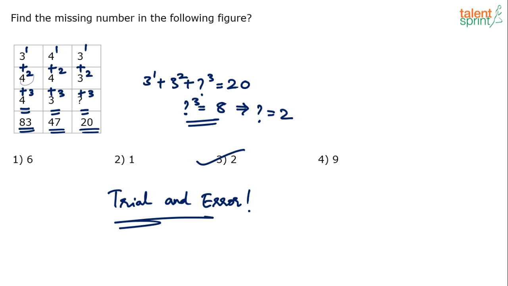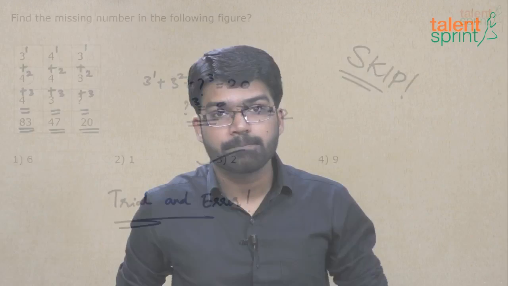If you don't get the answer in the first 15, 20 seconds, 30 seconds, the best way is to just skip and move to the next one, right? Don't get attached to such questions. Don't try to prove your mettle by solving and getting the right answer, right? Smart students do not waste their time. Okay, so that's about this question on the missing number.